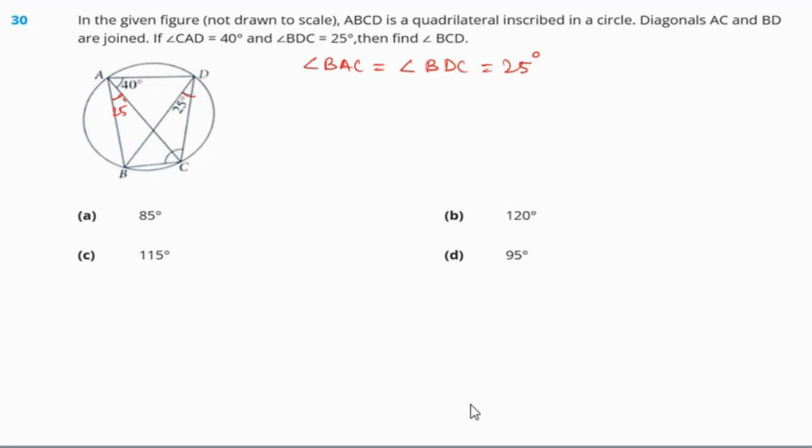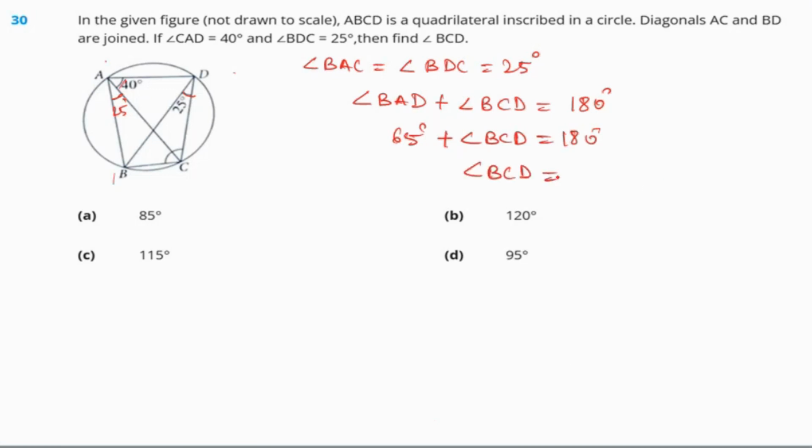Correct. And since it is a cyclic quadrilateral, we have another theorem in which the sum of the opposite angles needs to be equal to 180 degrees. So the sum of angle BAD plus angle BCD needs to be 180 degrees. Angle BAD is what? 40 plus 25, 65. So 65 degrees plus BCD will equal 180 degrees. So the value of BCD will be 180 minus 65 degrees. If we solve it, we will get 115 degrees. So that will be our answer, which is option C.